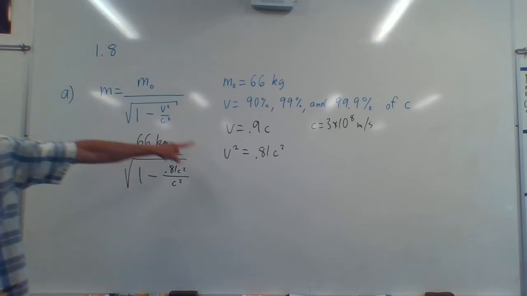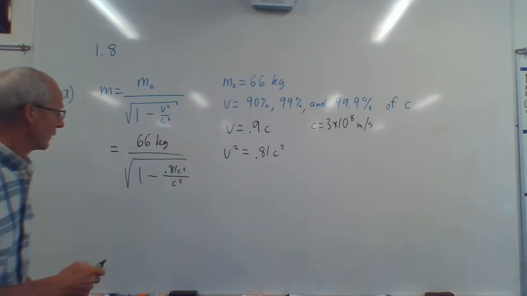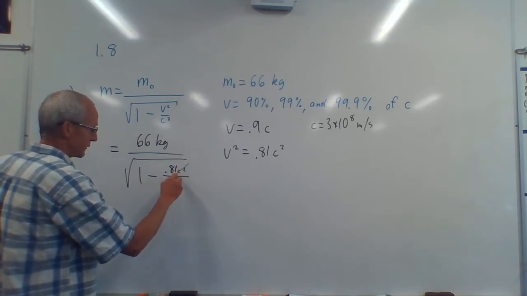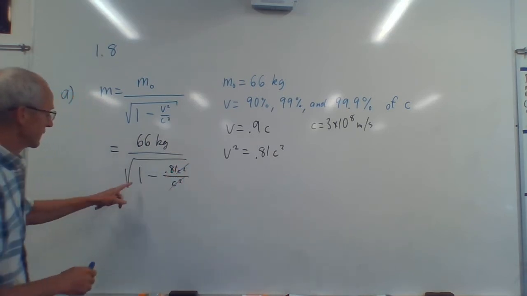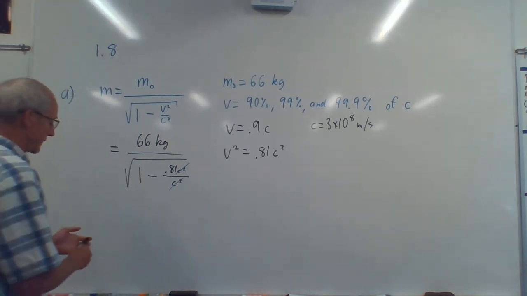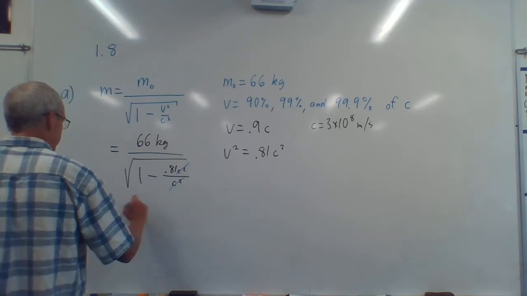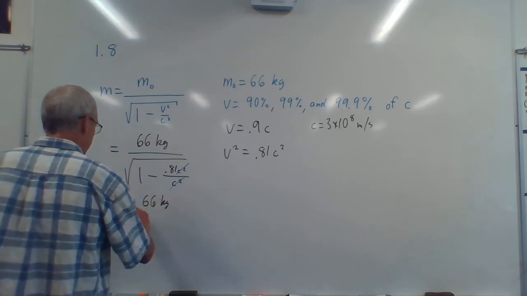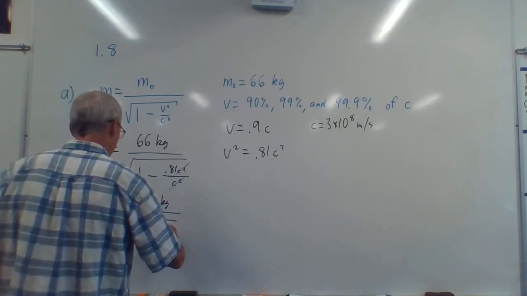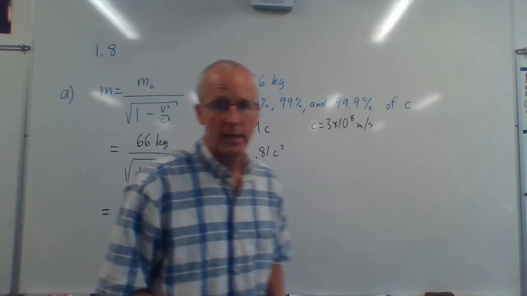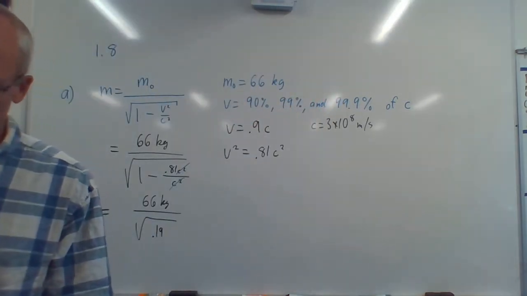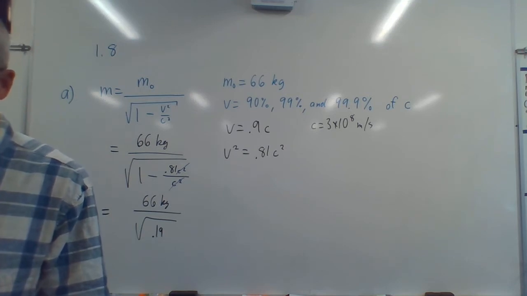Right? V squared is 0.81 c squared. Well, the reason why we leave it as c is because the c squareds cancel. We have a c squared on the top, c squared on the bottom. So this is just the square root of 1 minus 0.81. Well, I can do that in my head, kind of. That's 66 kilograms divided by the square root. 1 minus 0.81 is just 0.19. And now I can't do it in my head. I need to know the square root of 0.19. So let's figure that out. Square root of 0.19.